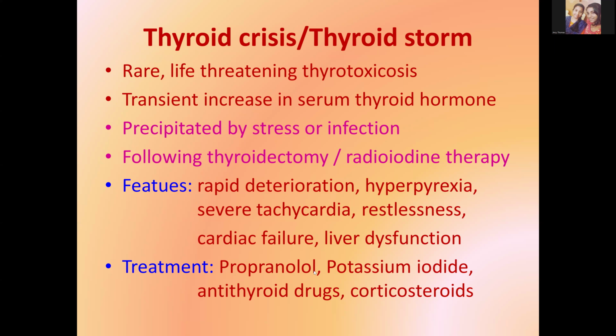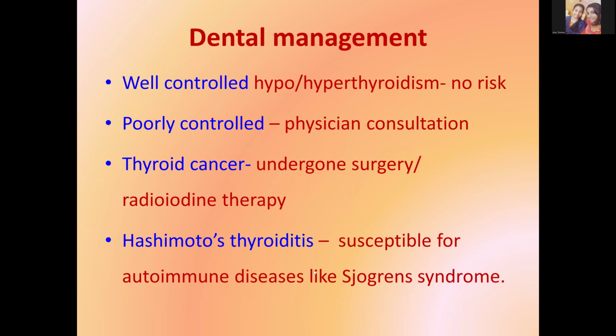And the features of this thyroid storm are rapid deterioration, hyperpyrexia, severe tachycardia, restlessness, cardiac failure, as well as liver dysfunction. And for the treatment given to prevent thyroid crisis, we can give medications like propranolol, potassium iodide, antithyroid drugs, as well as corticosteroids.